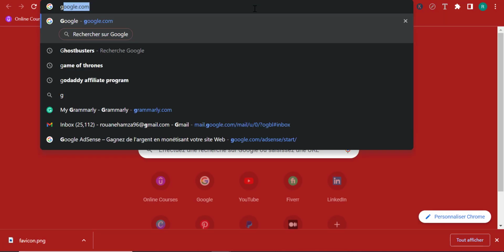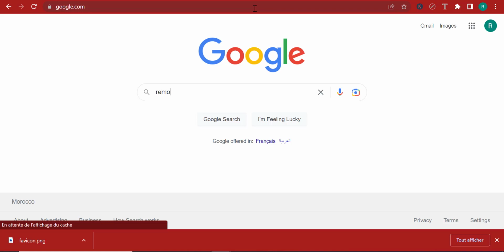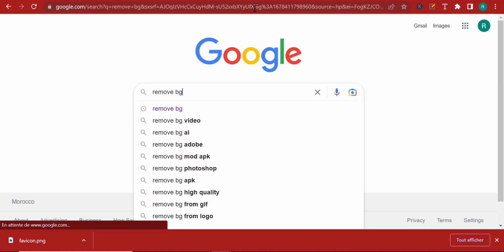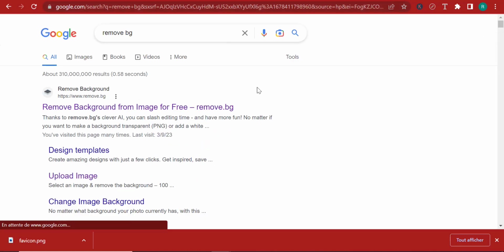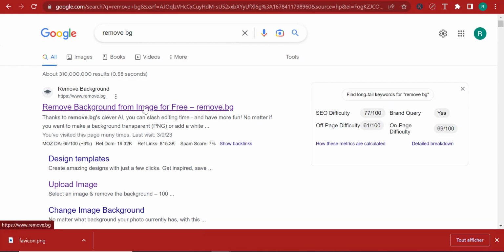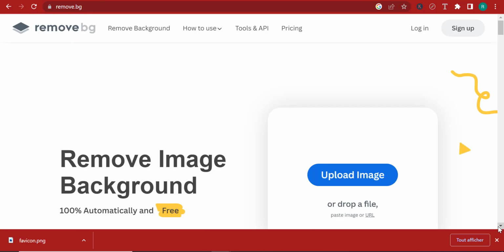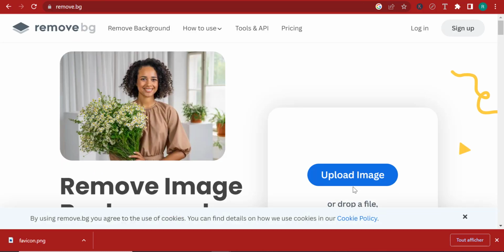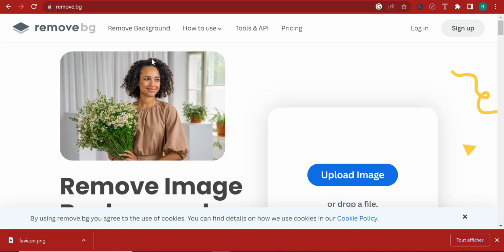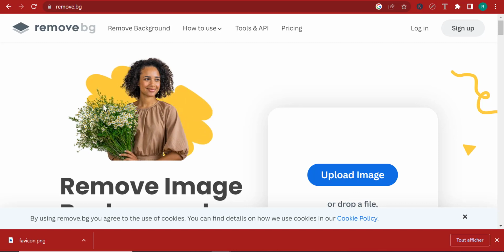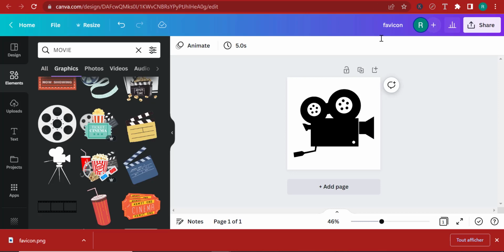So the website I'm talking about is Remove BG. This is a free website that you can come to and remove the background off of your image simply by clicking on the website, enter, and then over here, they're going to ask you to upload your image. So upload your image and remove the background. And over here, they have a GIF that is pretty self-explanatory on what this website helps you do. It's free. I was going to say very free, but it's actually free, so don't worry about it.